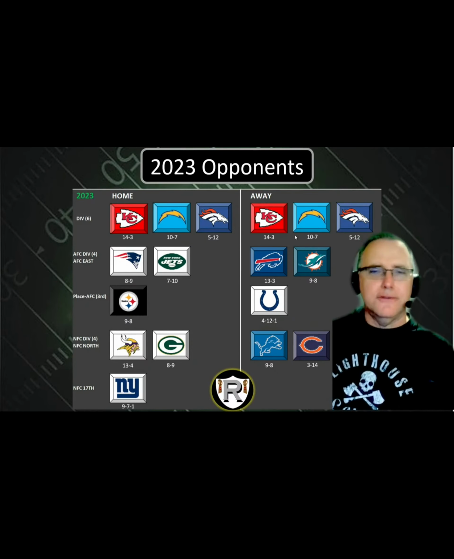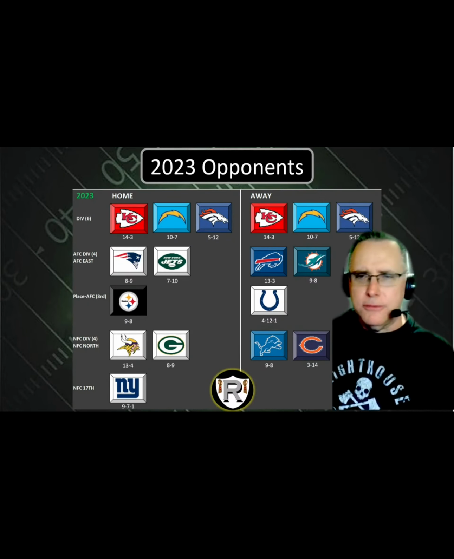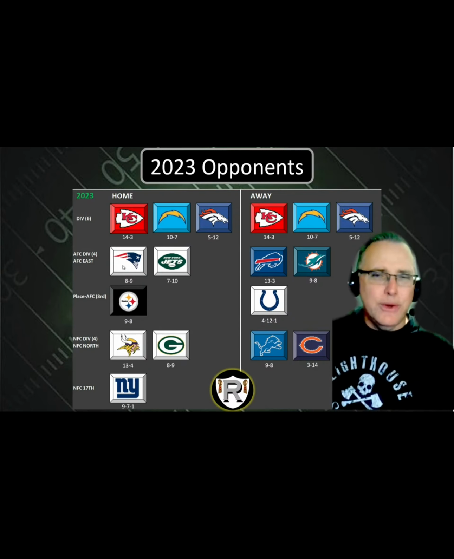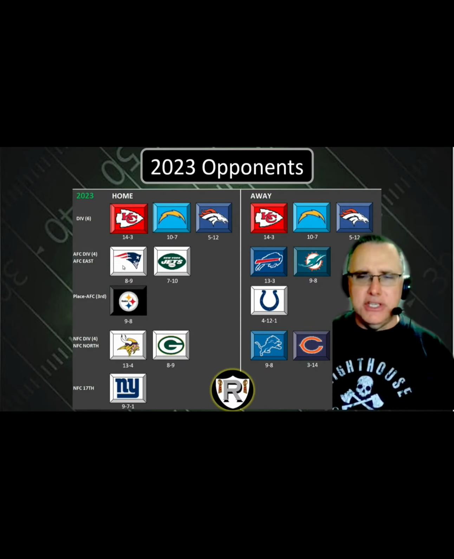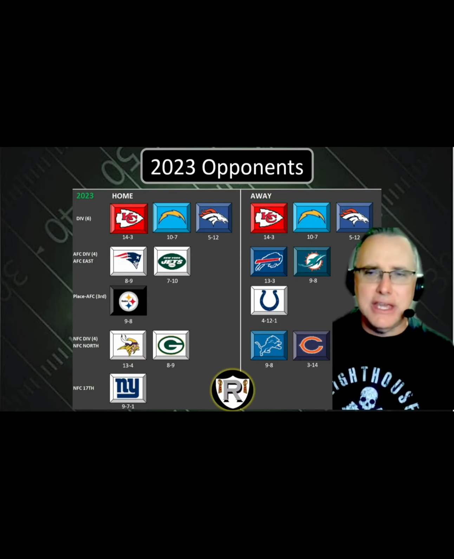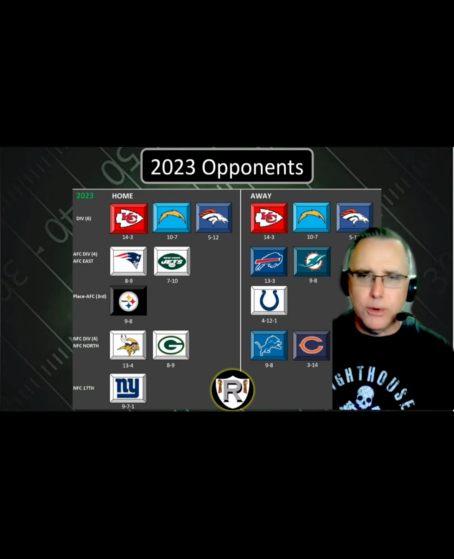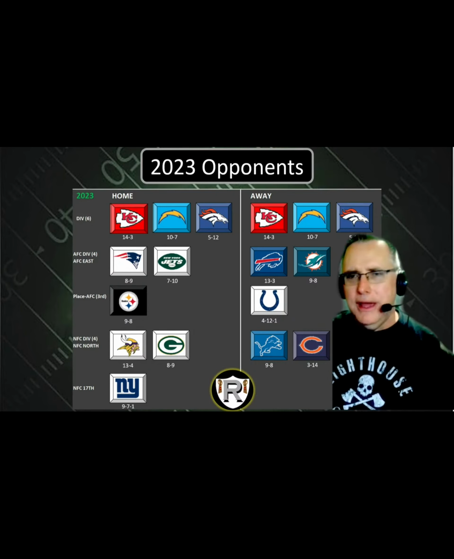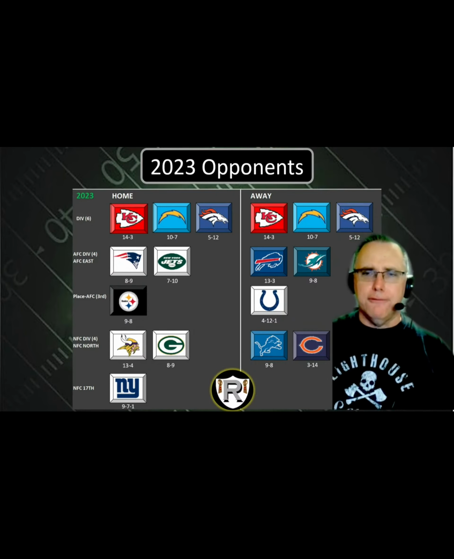So we're going to go with the division. Of course, everybody plays their divisional opponents 6 times. Once at home, once away. That's pretty simple. Then the next one is you play an entire division within your conference, AFC. This time is the AFC East. We do this every 3 years. There's 4 divisions, so every 3 years we play the full division.